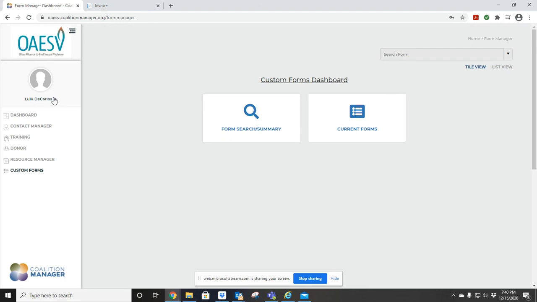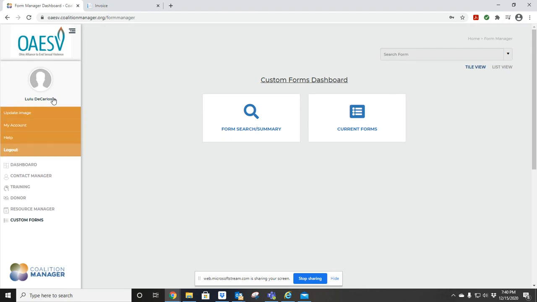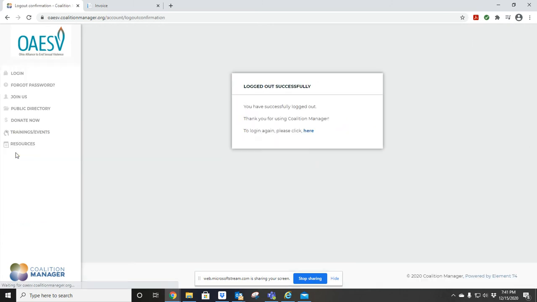Once you're finished with your information and loading your information, you could go ahead and click on your name, and you could go ahead and log out.